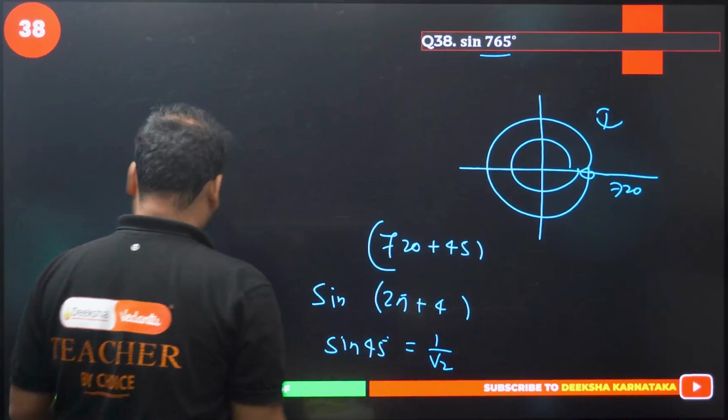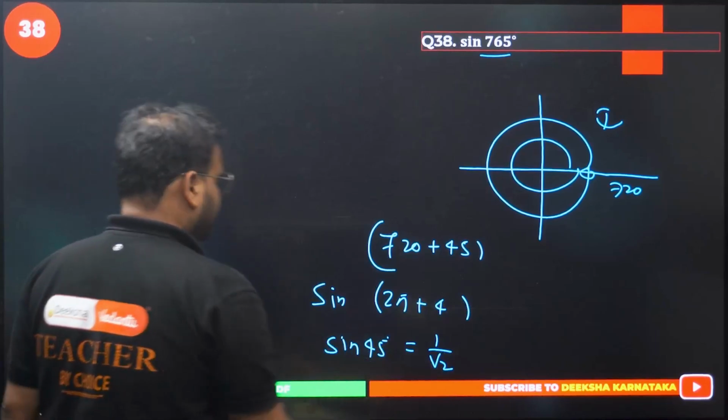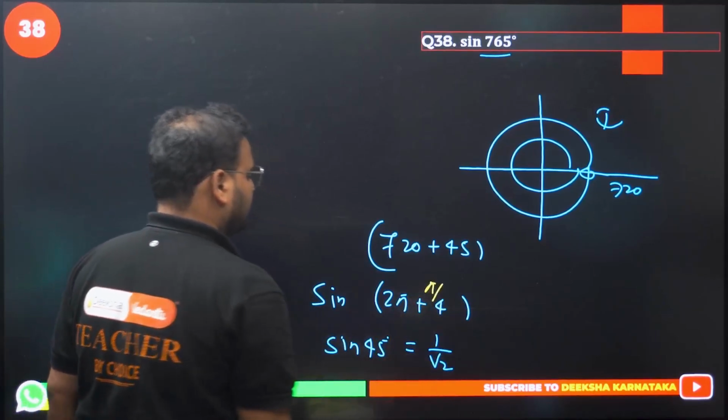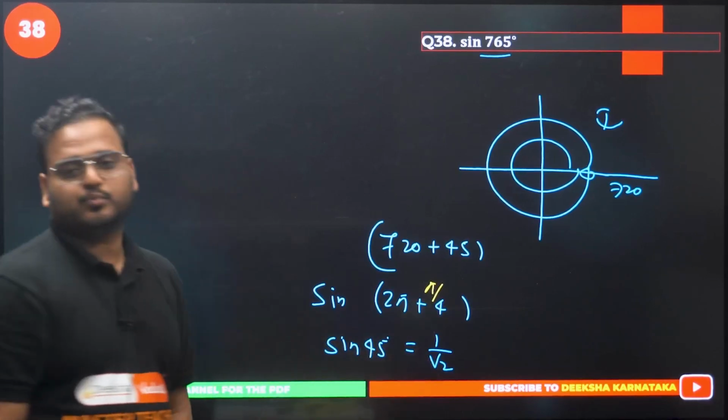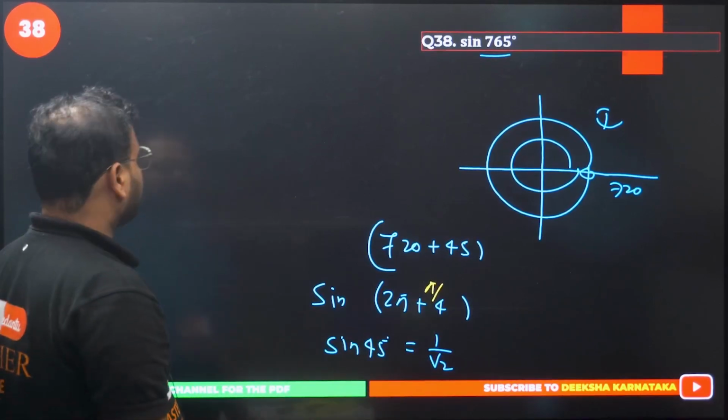You write here pi by 4 actually, no? It's a radian measure, right? You cannot combine these two together. In my mind you can combine, but not in the actual format. It will become simply 1 by root 2. Clear? 38 is done. 39 now.